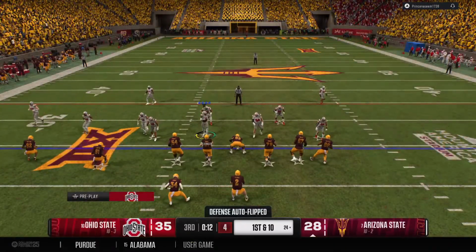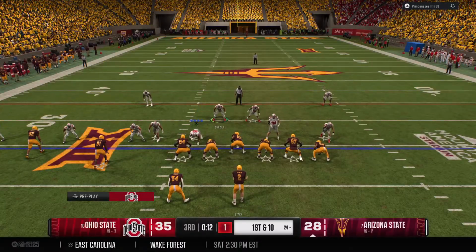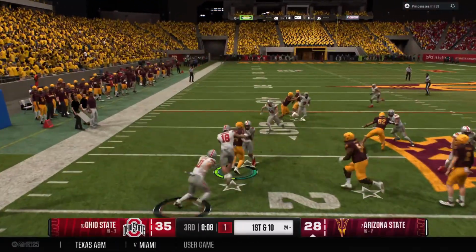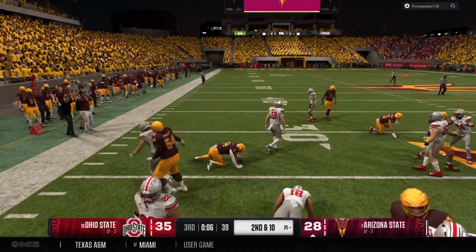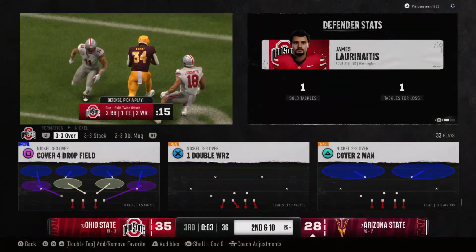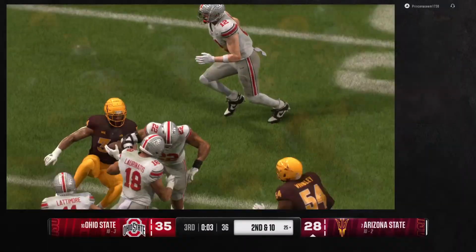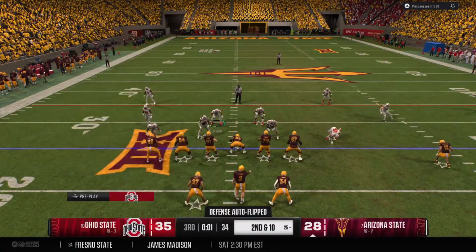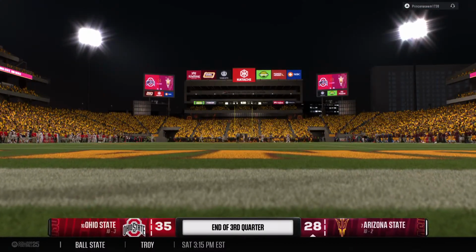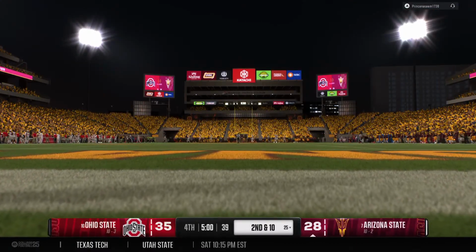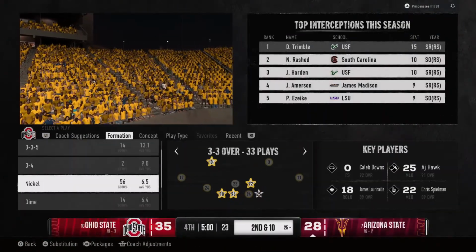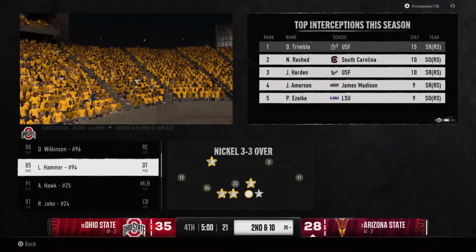First down here for this offense. Quarterback's got it on the option. The back's got it on the pitch. Nowhere to run. They'll corral him for no gain. No gain on the play. 2nd down coming up. Ready up. That's the end of the 3rd quarter. With the score, Ohio State 35, Arizona State 28.